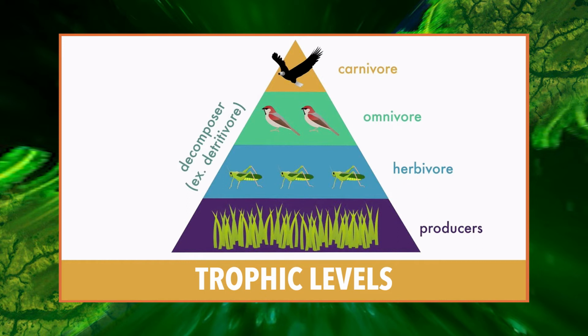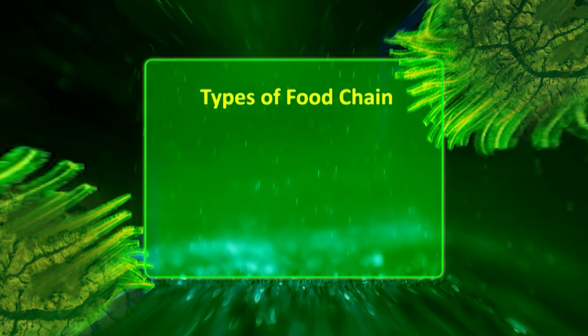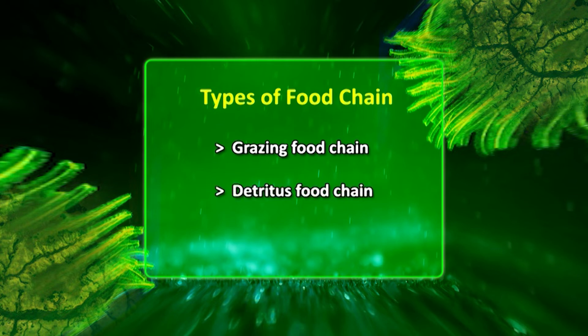For instance, producers, that is green plants, stand for the first trophic level, the primary consumers, that is herbivores, for the second trophic level, and the secondary consumers, that is carnivores, represent the third trophic level. Now, types of food chain. In nature, generally two types of food chains are distinguished, namely grazing food chain and detritus food chain.